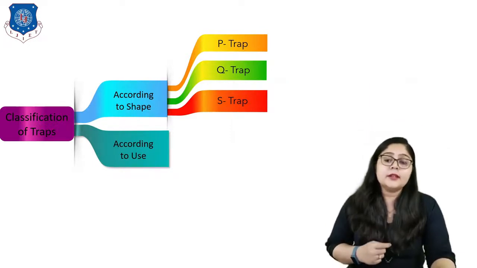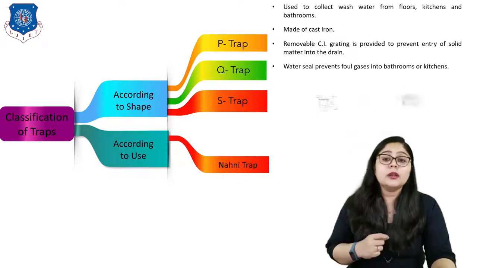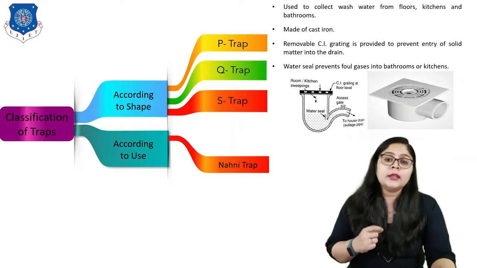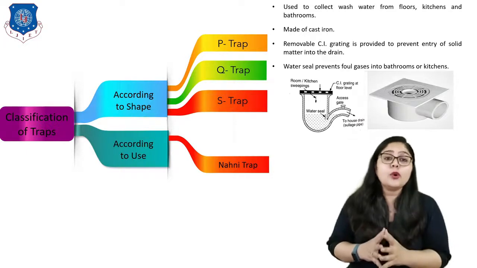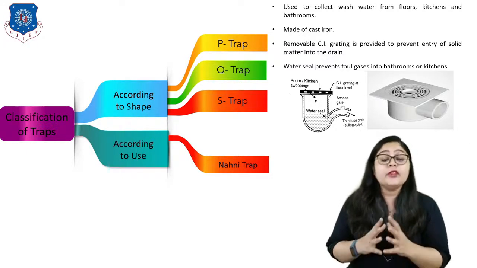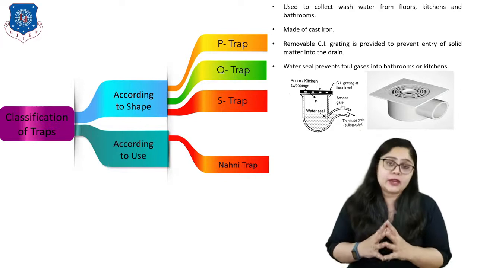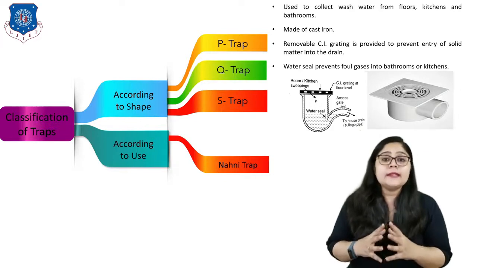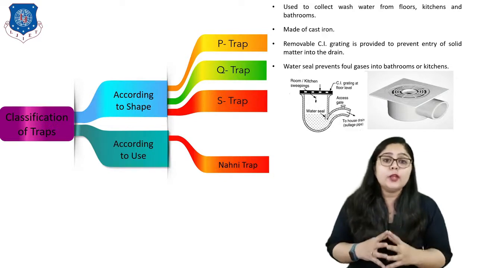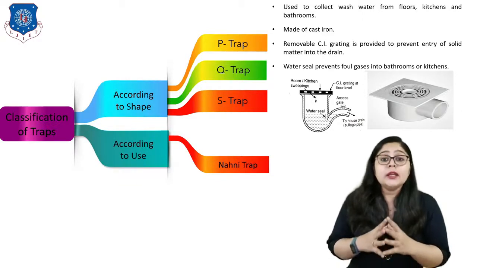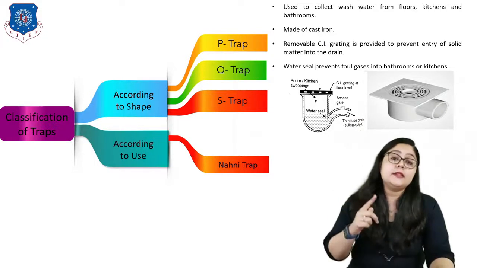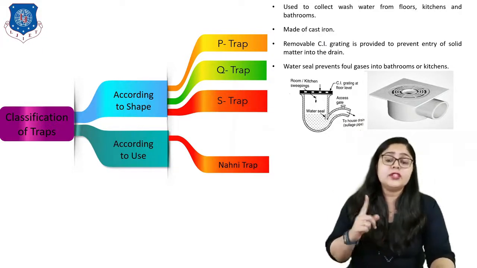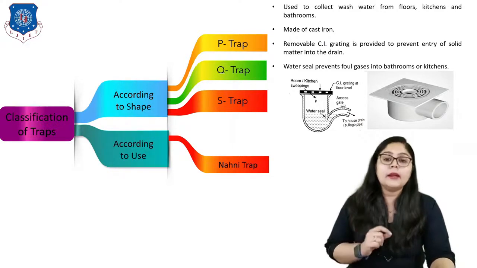Now let us discuss according to use. The first is the Nahani trap. These are used to collect wash water from the floors, kitchens and bathrooms, and are generally made of cast iron. Removable CI gratings are provided to prevent entry of solid matter into the drain, right? Again, the water seal prevents foul gases from entering the bathroom or kitchen. This is very well known to us as the Nahani trap, right?